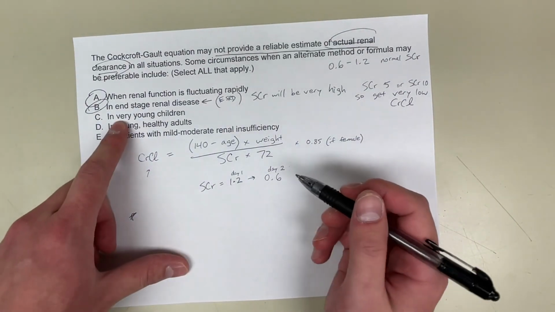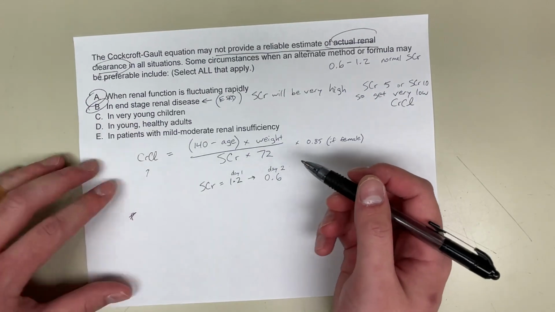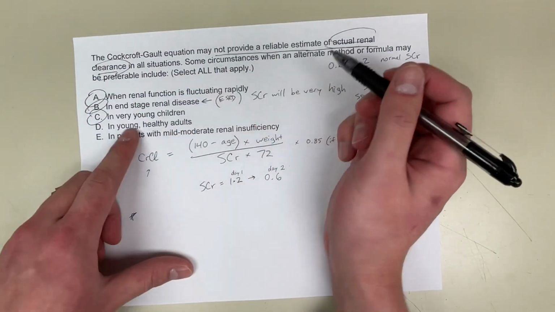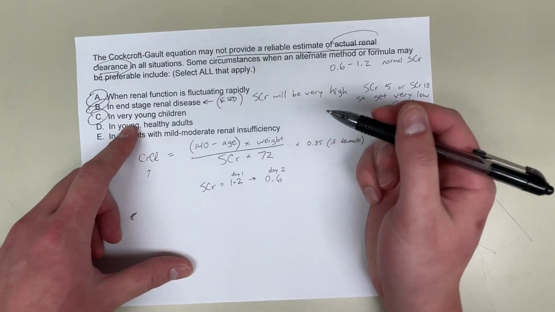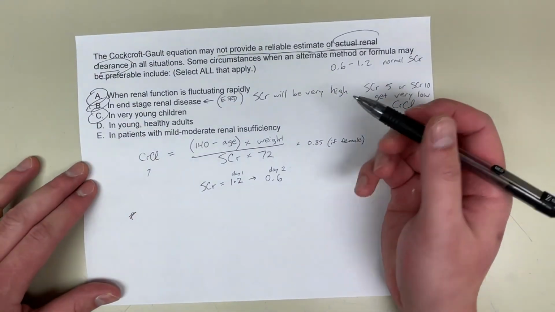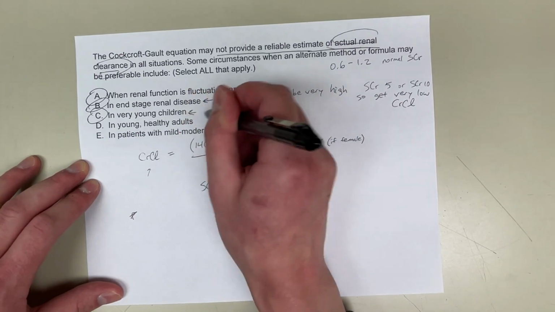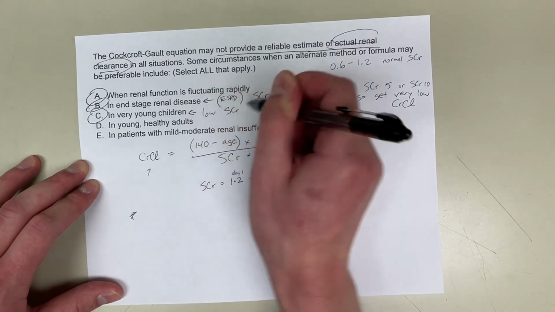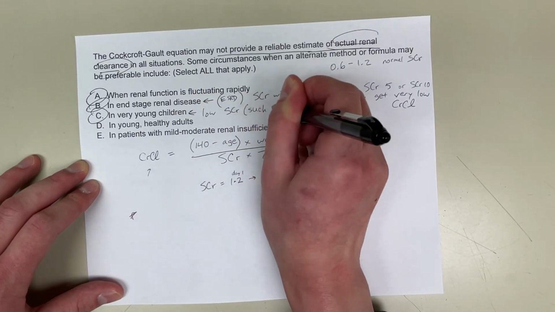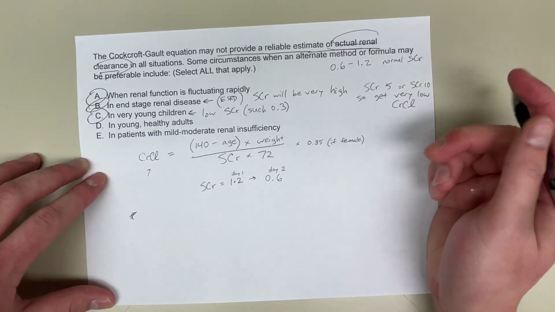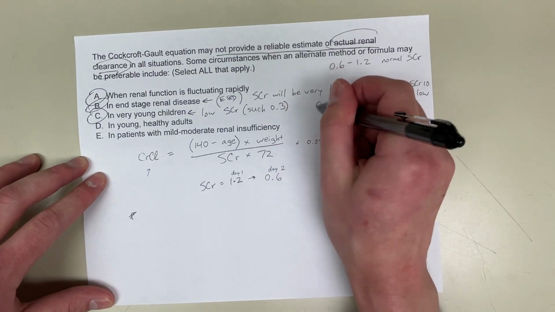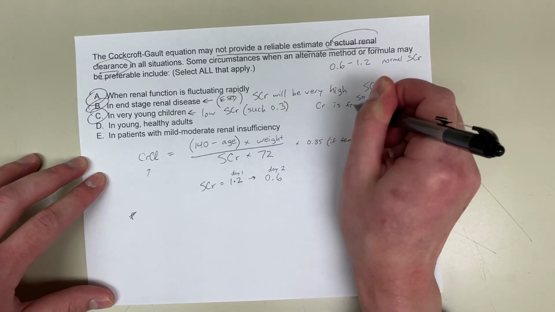So choice C, in very young children, this is also the correct answer. This is not a reliable estimate of actual renal clearance. That's because in very young children, you'll get very low serum creatinine, usually I see 0.3 or 0.2, something really low, because creatinine is from muscle breakdown.